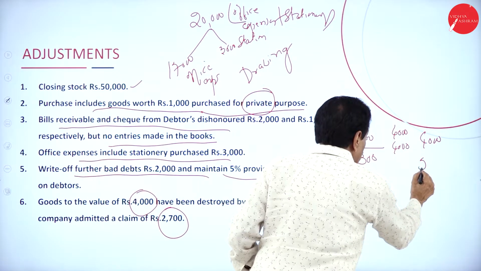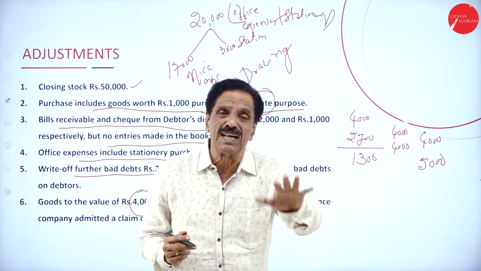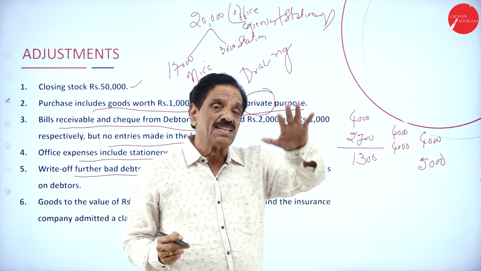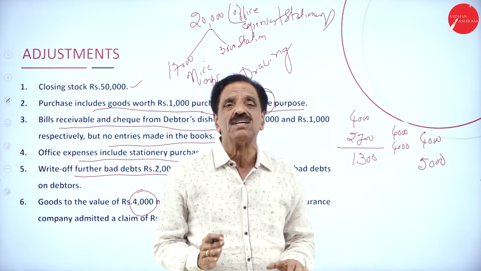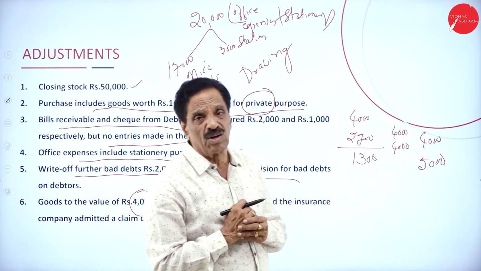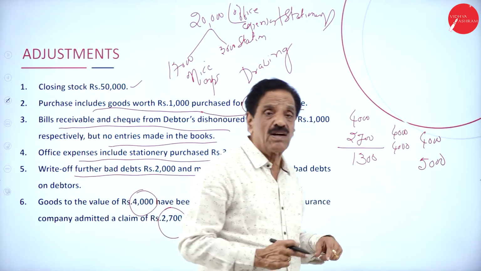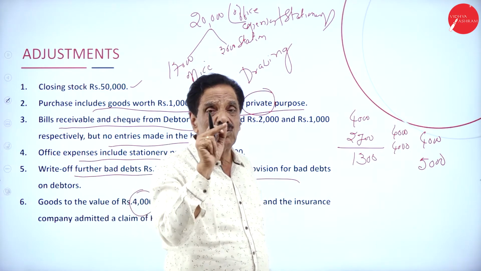So your stock destroyed is 4,000. By chance, if the insurance company pays 5,000, no chance at all, 99.99% no chance at all. They will pay less only. By chance, if they pay, how to treat? How much stock destroyed? 4,000. Trading account credit side. How much money are you going to receive? 5,000. Asset side of the balance sheet, due from insurance.